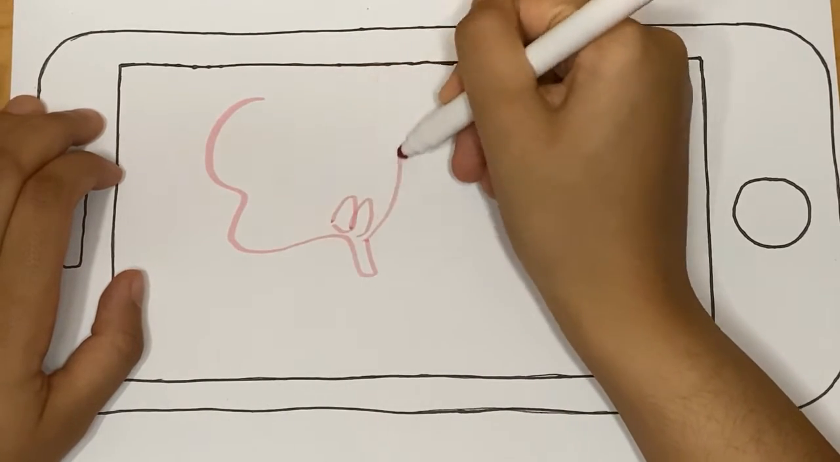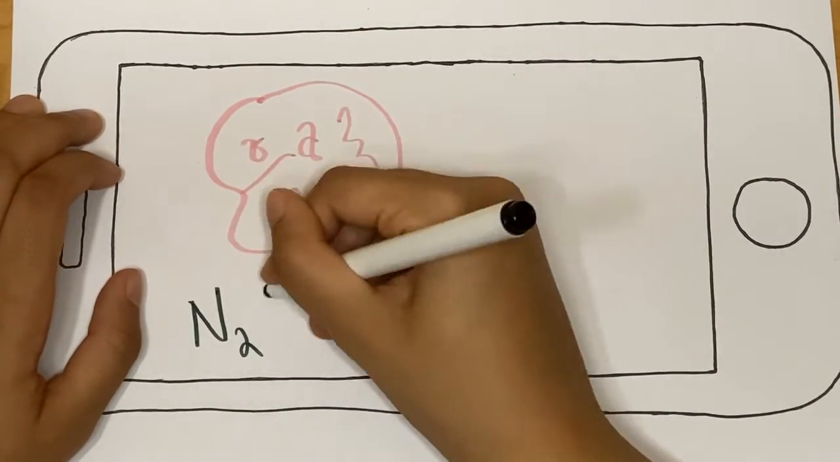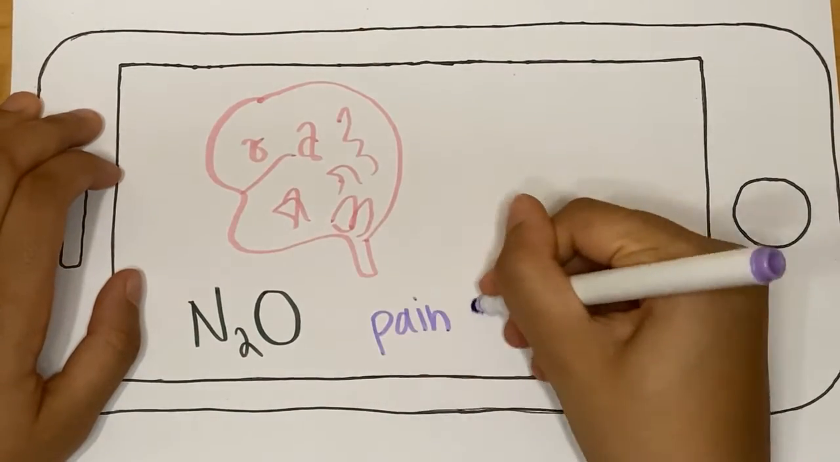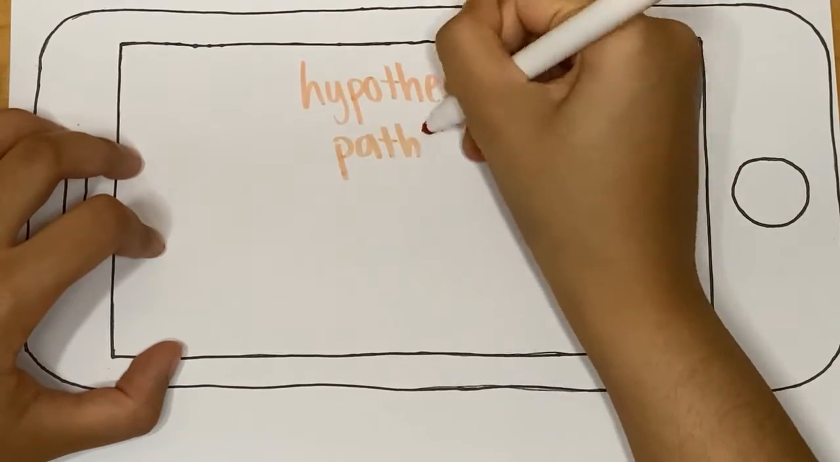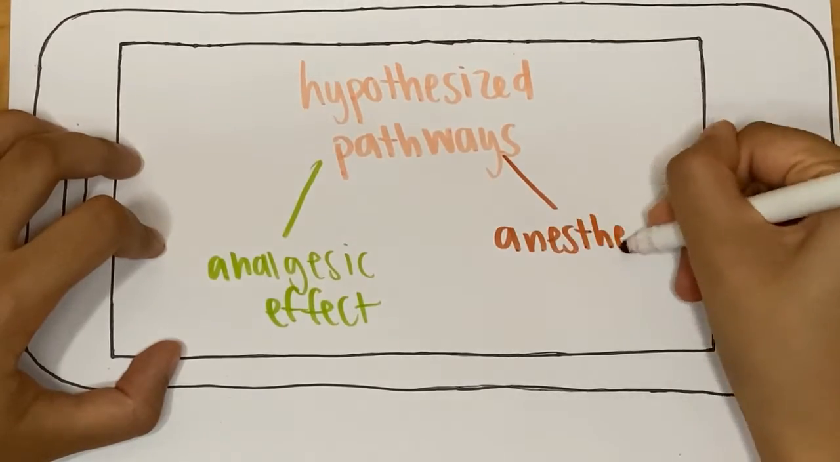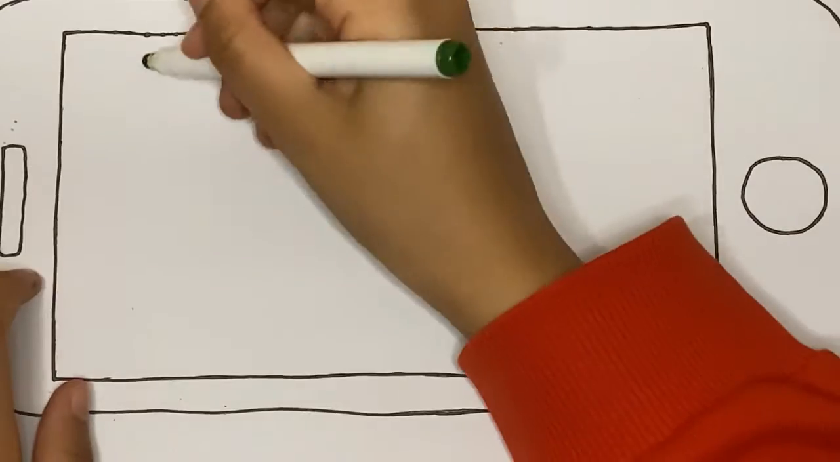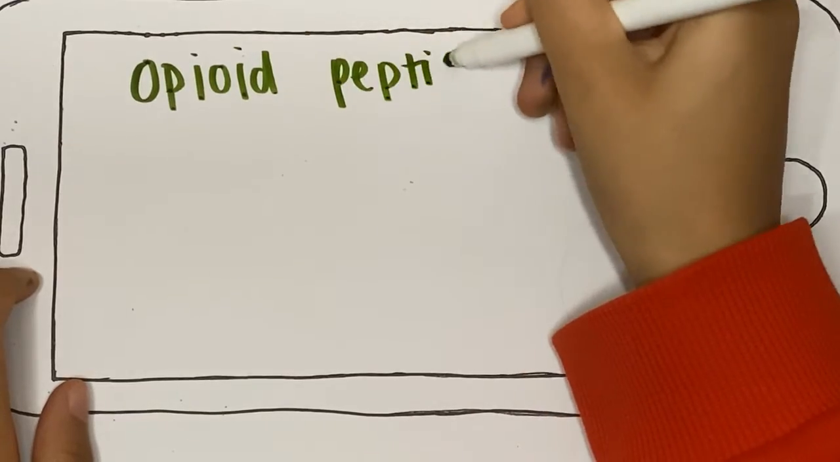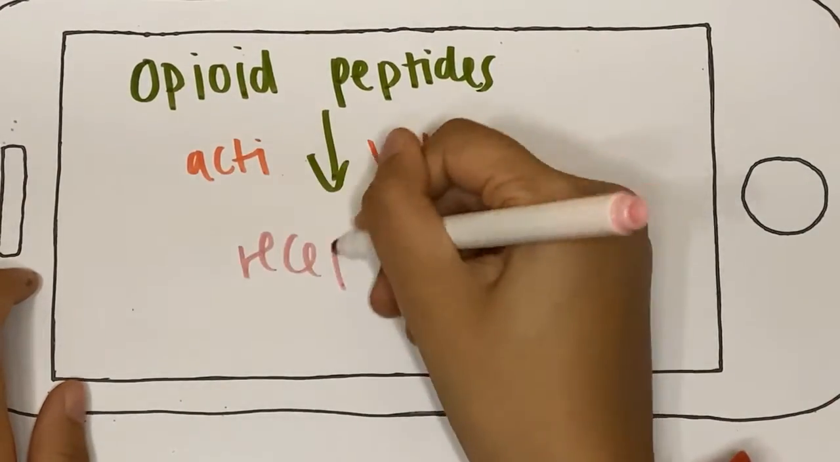When administered to the patient, nitrous oxide is able to inhibit pain receptors in the brain, but the mechanisms of action are not entirely understood. There are, however, hypothesized pathways for the two different types of effects nitrous oxide produces. The first is the analgesic effect, also known as pain relief. The effect becomes initiated as opioid peptides, known to lessen pain, become released and activate opioid receptors.